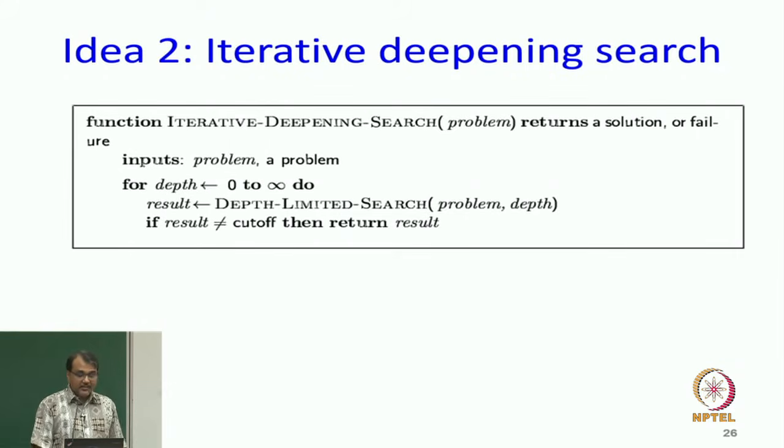The pseudocode says iterative deepening search returns a solution or a failure, and for depth equal to 0 to infinity. So, it starts with 0 and goes for as long as it wants. You do depth limited search up to that depth. If you find the solution, great, return it. If you do not find the solution, increase depth.